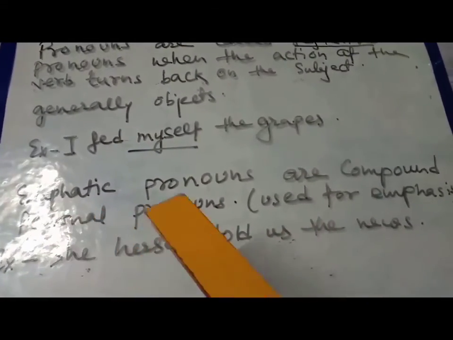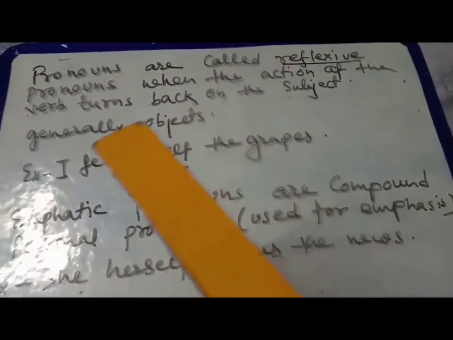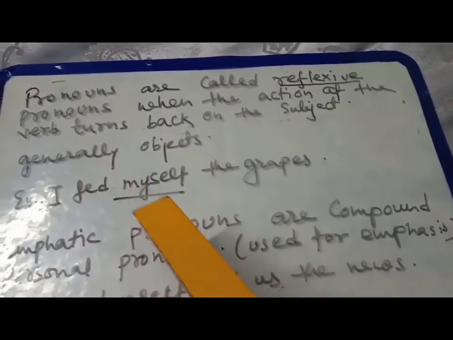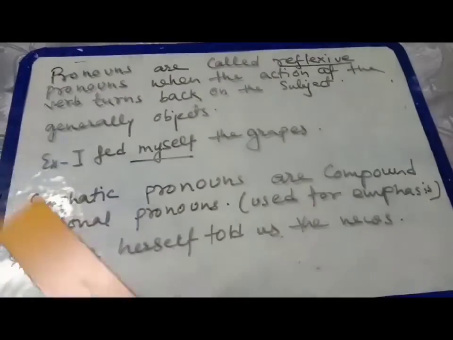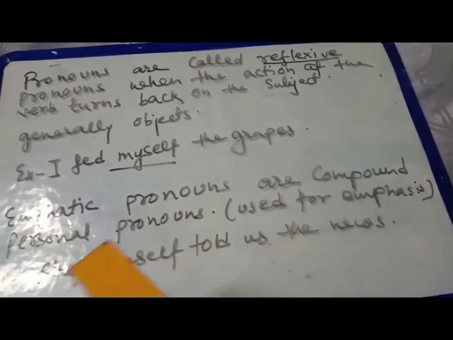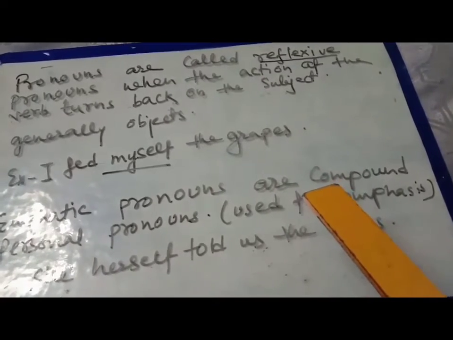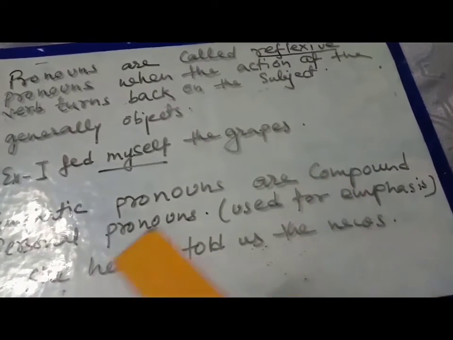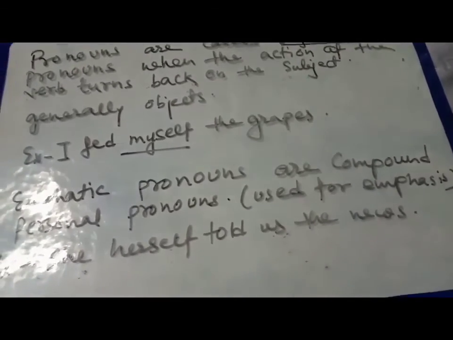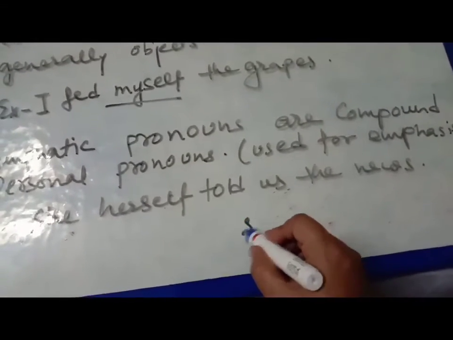Second one, that is, emphatic pronouns are compound. And one more thing, that these are generally objects. Okay, generally, not all the time. Emphatic pronouns are compound personal pronouns. What is the meaning of compound personal pronoun? Compound personal pronoun means this word self.